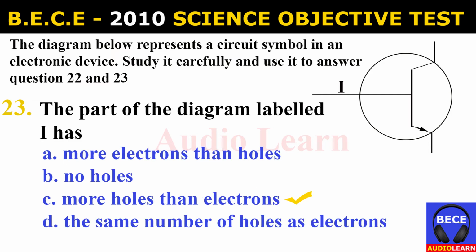Number 23. The part of the diagram labeled I has A. More electrons than holes, B. No holes, C. More holes than electrons, D. The same number of holes as electrons. And the answer is C. More holes than electrons.